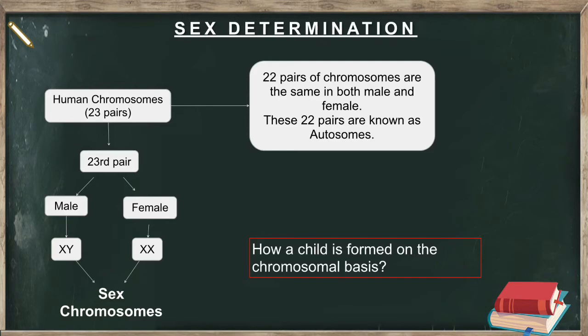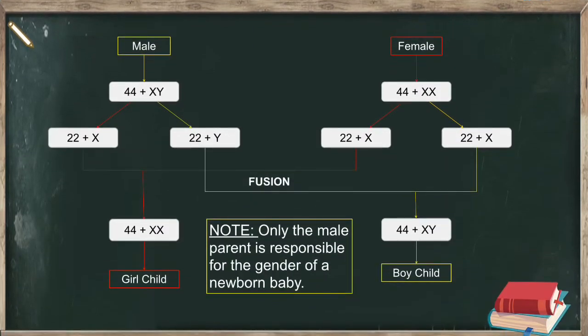Now let's see how a child is formed on chromosomal basis. Follow the yellow lines in the tree diagram to know the boy child, the red lines for the girl child. One can notice in this diagram that only the male parent is responsible for the gender of a newborn baby.